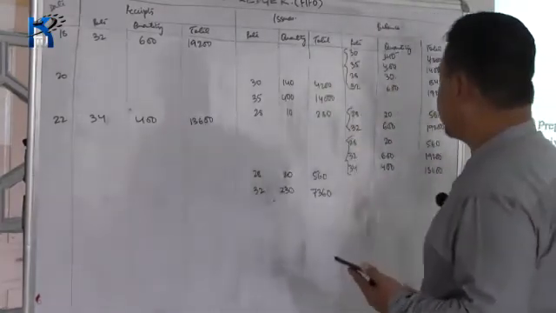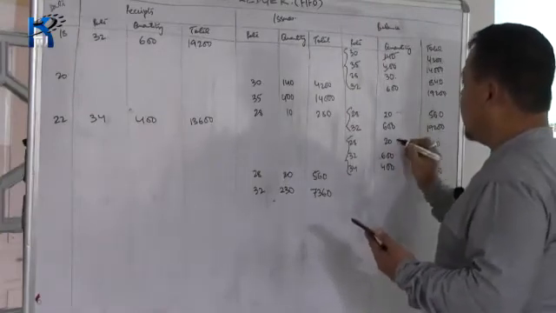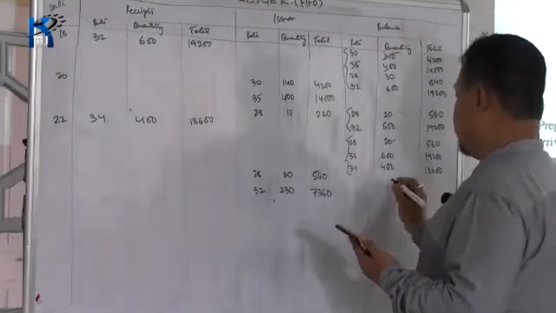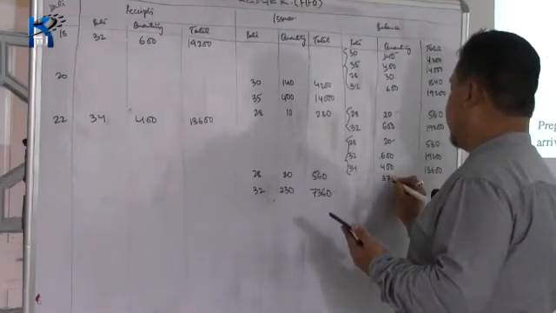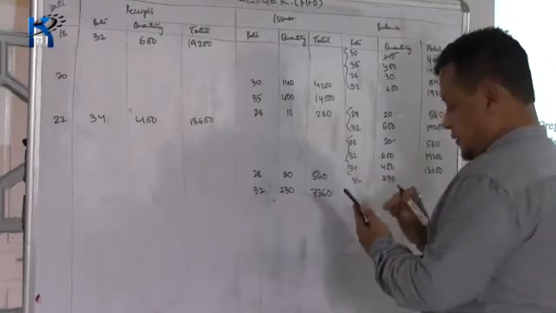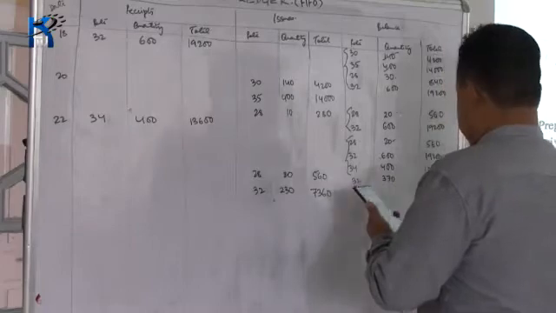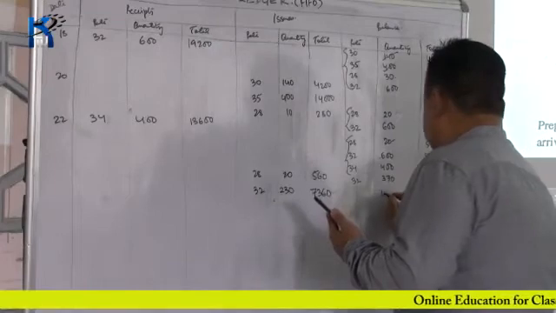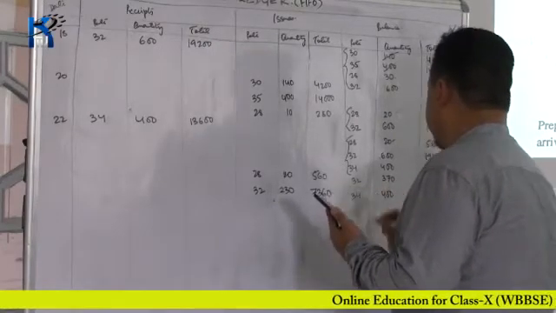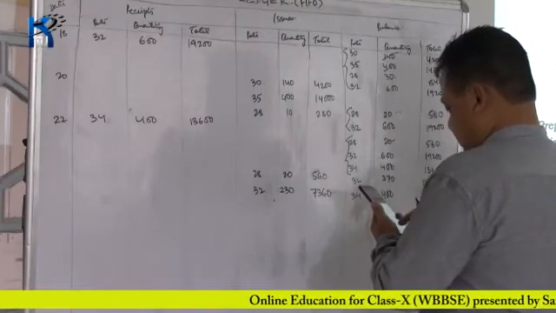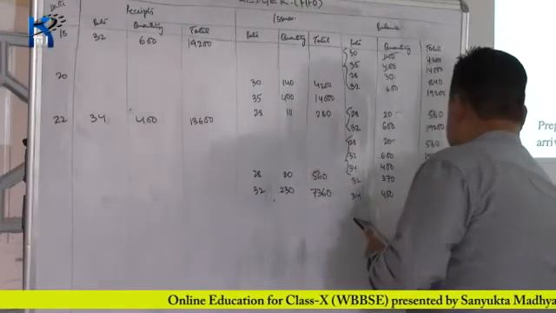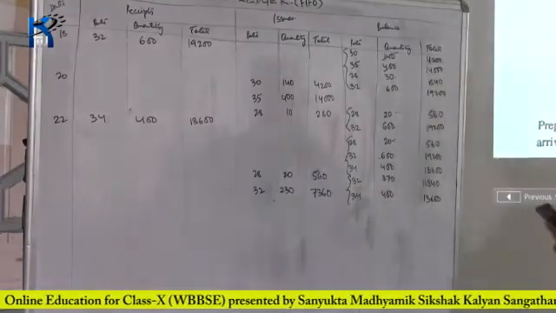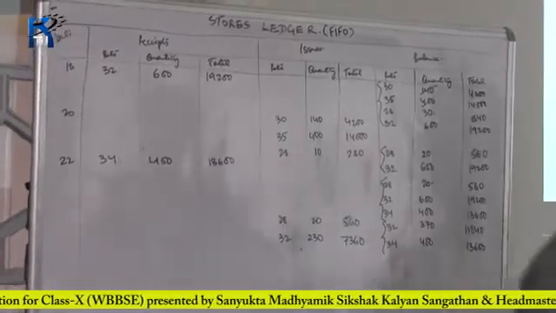So after this issue has been made, out of 600 kg, 230 has been issued. So it remains 370 kg of 32 rupees, amounting to 11,840. Again 400 kg of rupees 34, 13,600. So these materials are still remaining. So this was on 24th.